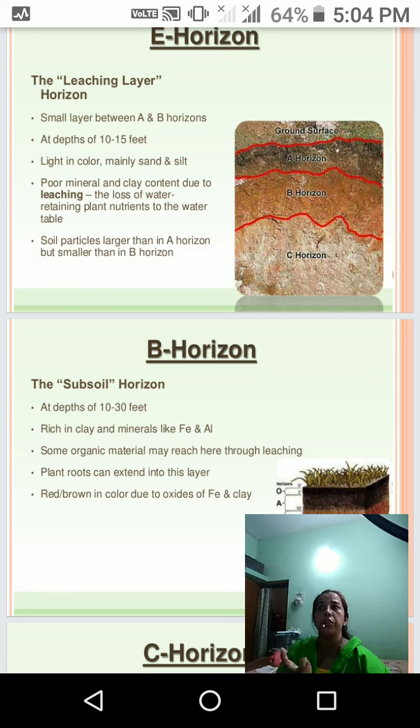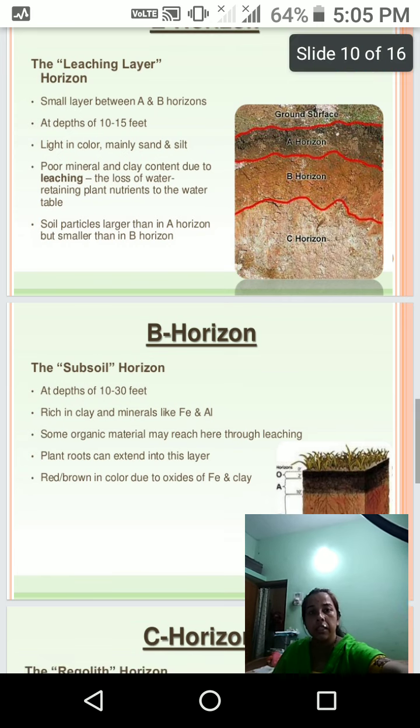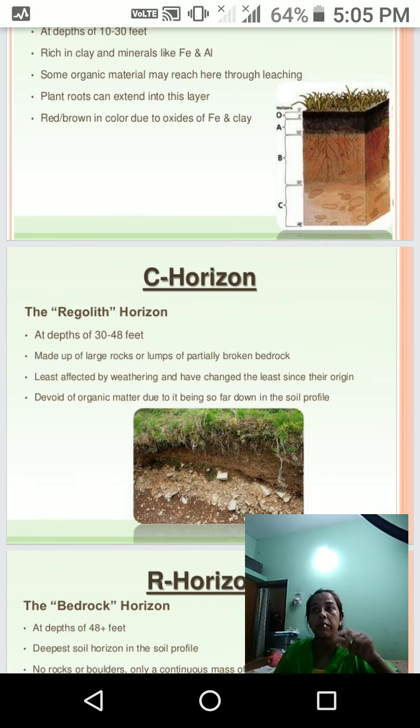Then C horizon, that is the regolith horizon. It is at depth 30 to 48. यानी सबसे नीचे के इसमें जो layer रहेंगी, that is the C horizon, made up of the large rocks or the lumps of partially broken bedrock. Then least affected by the weathering. Organic matter is less here because it is far down in the soil profile, that is the C horizon, and the depth is 30 to 48 feet.